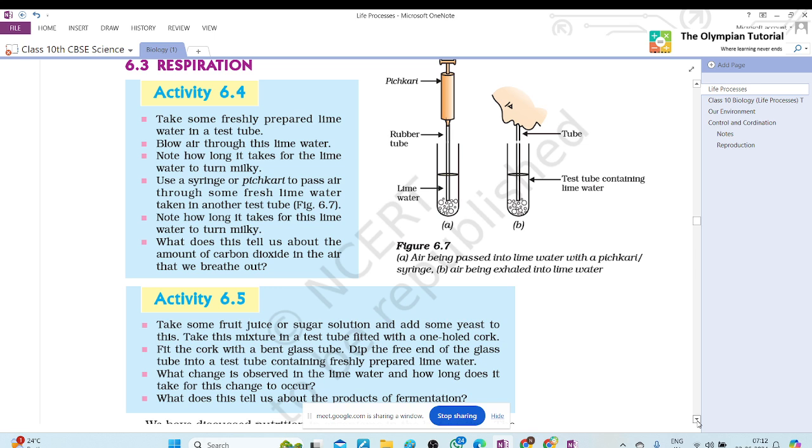Take some freshly prepared lime water in a test tube. Blow air through this lime water. Note how long it takes for the lime water to turn milky. Use a syringe or pitchkari to pass air through some fresh lime water taken in another test tube. Notice how long it takes for this lime water to turn milky. What does this tell us about the amount of carbon dioxide in the air that we breathe out?